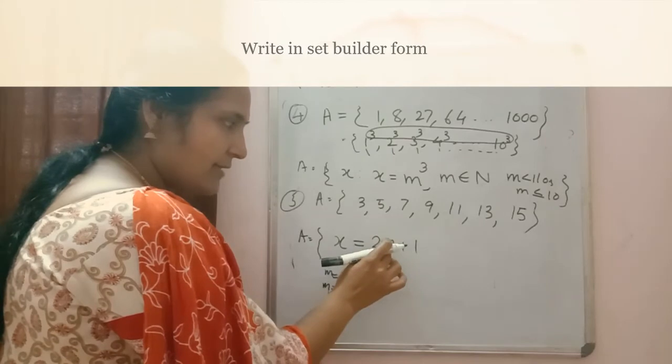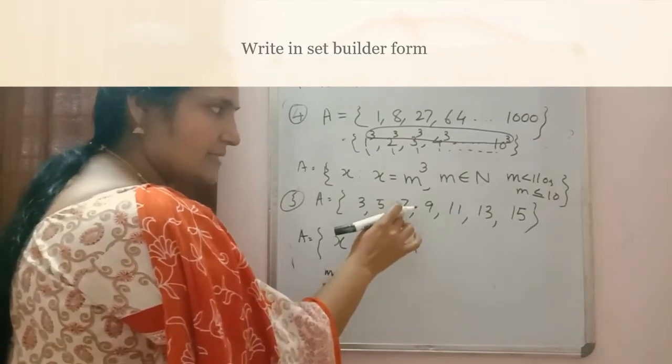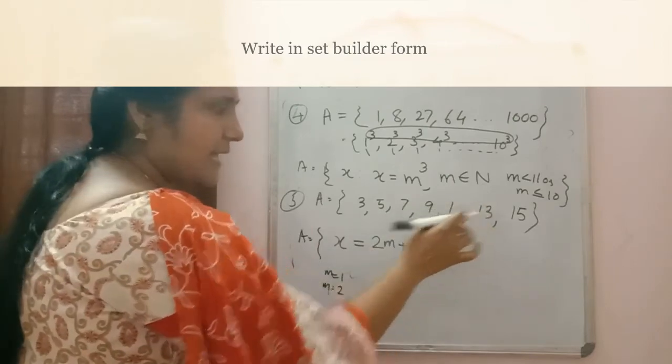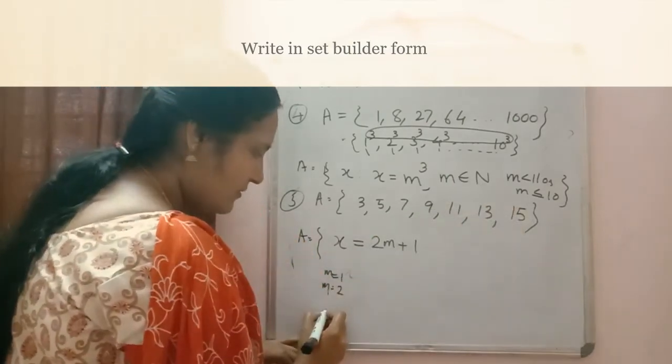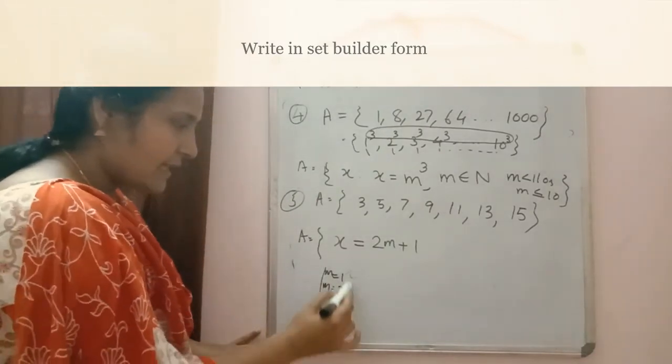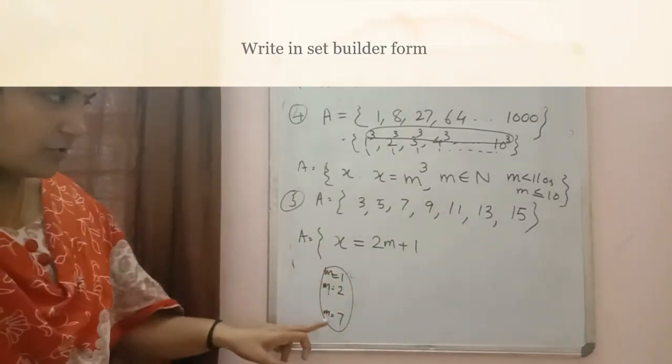Then if I take 3, we get 7. Then 4, 5, 6, 7. So the value of m we have taken till 7 only.